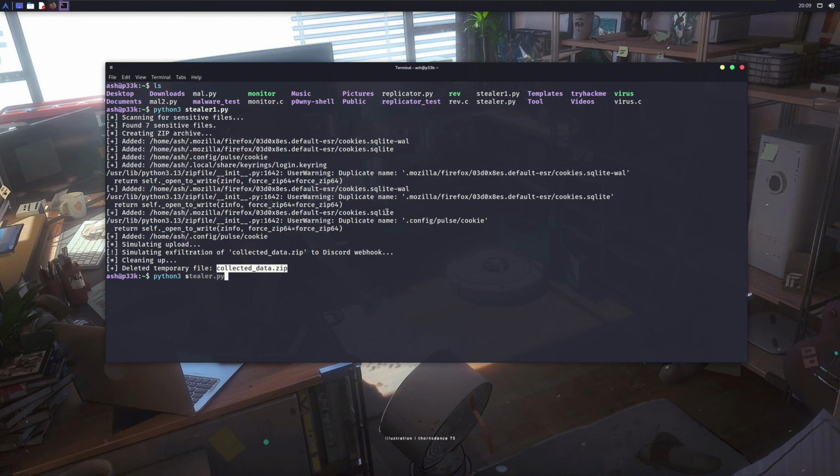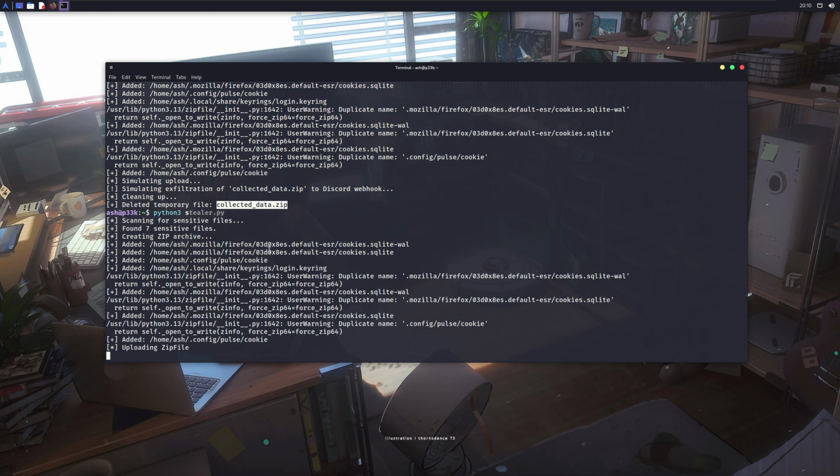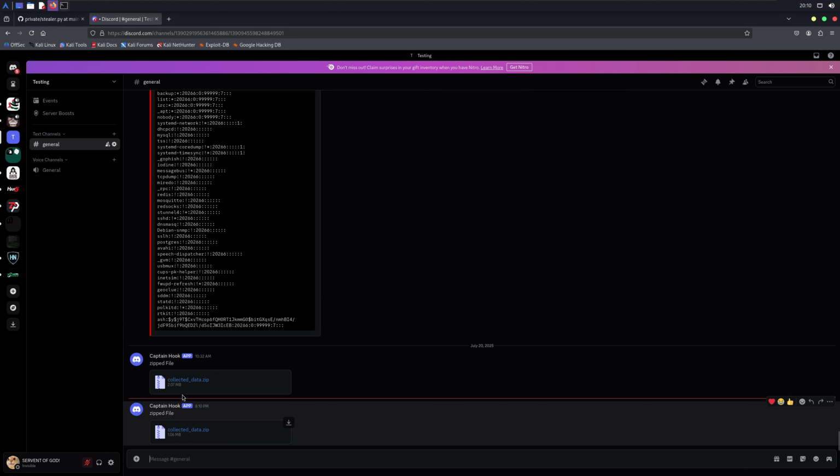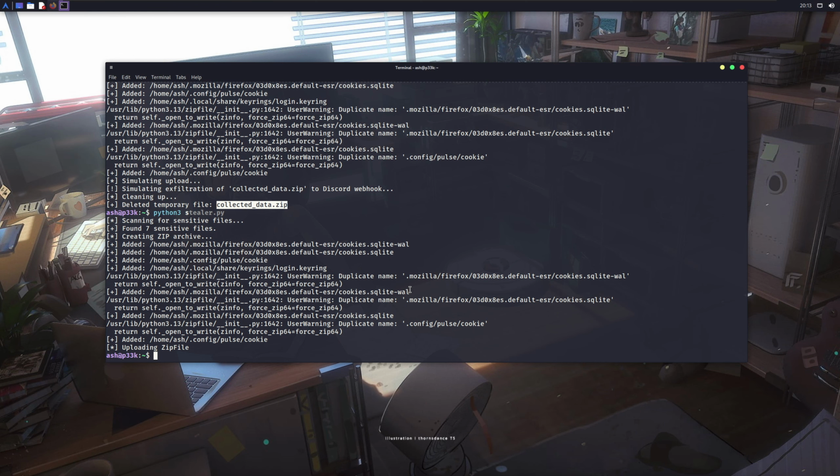I've made a few changes in the code, and now let me show you how it works. It'll find the sensitive files in my Linux computer and upload them to my Discord server using webhooks. So I run this file, and let's wait for a few seconds. You see, here we have our zip file in our Discord server. Again, this was just an example. Attackers can do even worse.